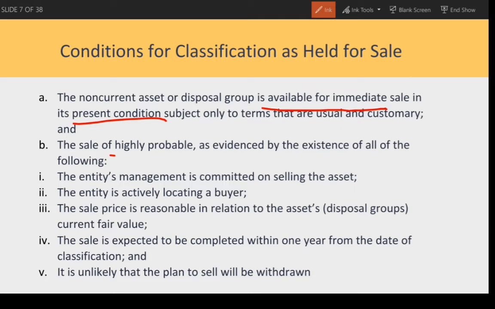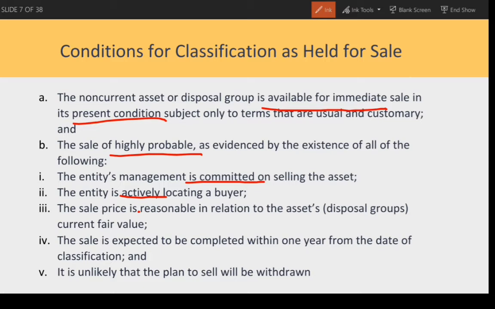And the sale is highly probable as evidenced by the existence of all the following. The entity's management is committed on selling the asset. So yung entity ay committed. Ibig sabihin, hindi lang siya puro plano na ibebenta ko yung asset. So dapat committed talaga sila na ipupush to nila yung pagbebenta sa asset or disposal group. The entity is actively locating a buyer. So hindi lang enough na committed yung entity. So dapat active sila sa paglocate ng buyer para masabi na committed talaga sila.